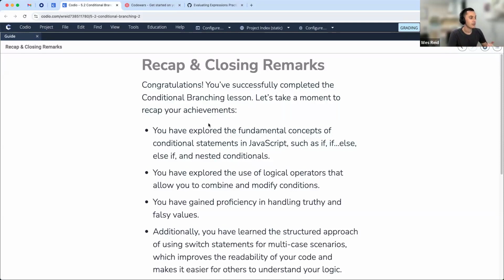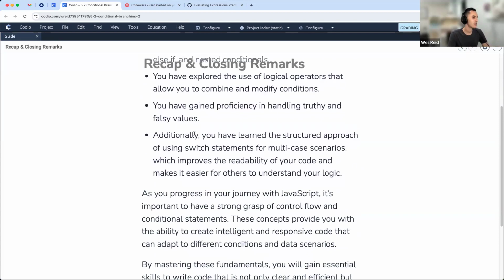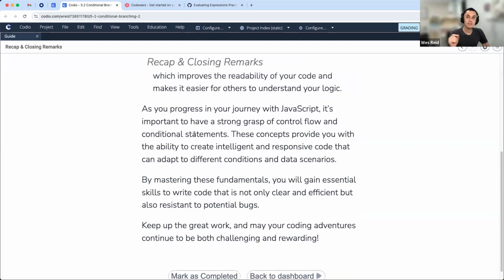And we talked about truthy and falsy values, identifying some of those falsy values, and learned some ways we can use logical operators to combine and modify conditions and create more interesting expressions to be evaluated.